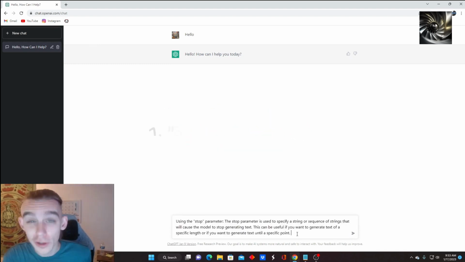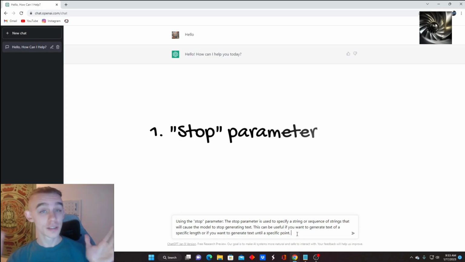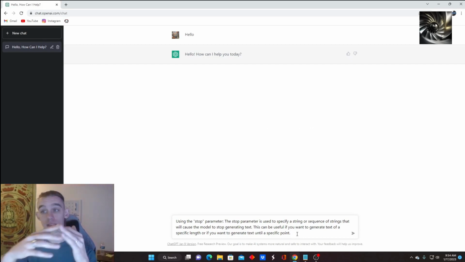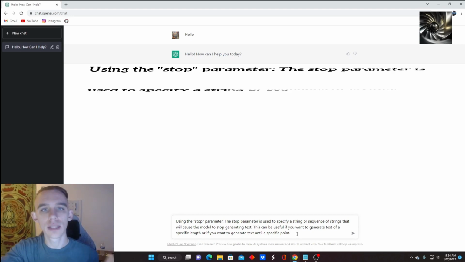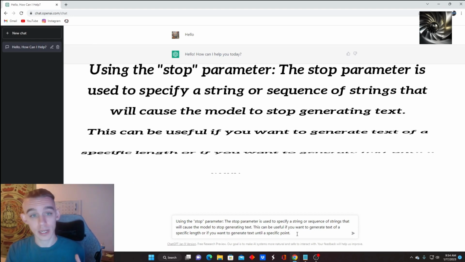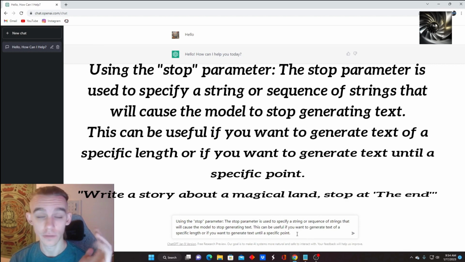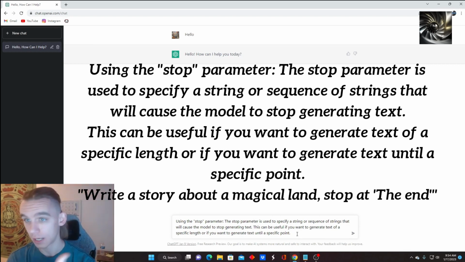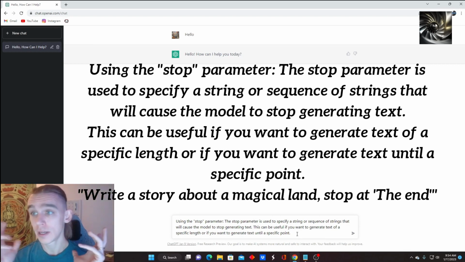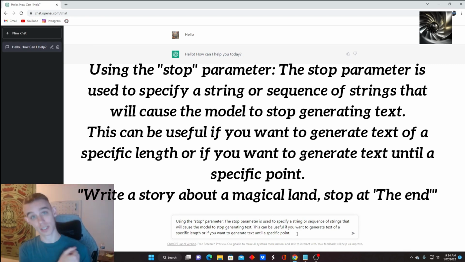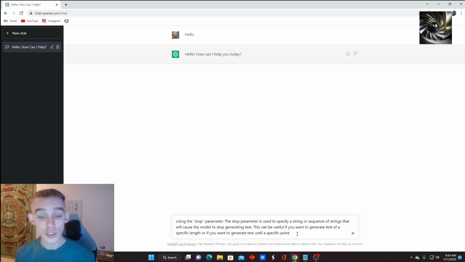So the first one we're looking into is the stop parameter. Basically, with the stop parameter, since we're doing a script or a story, we're going to have it be telling us a set list of details and information. Now, sometimes ChatGPT breaks it down and it'll give you a couple of paragraphs or bullets and just kind of makes it vary from time to time. If you want this to go to a set distance and length, you have to tell it when to stop. That's the point of the stop parameter. So we tell it what it is using the stop parameter.